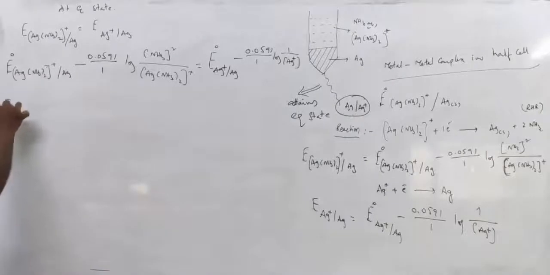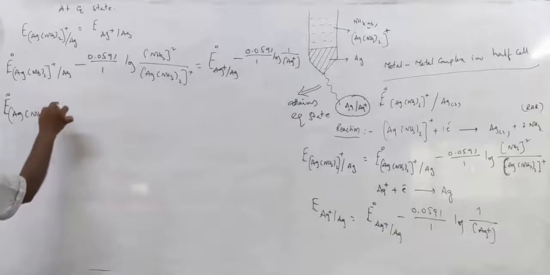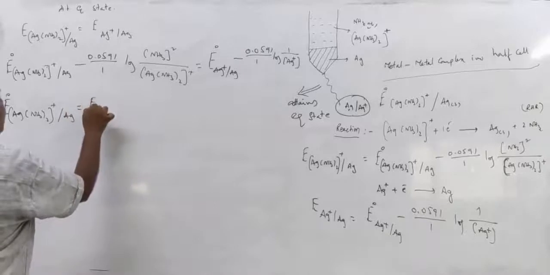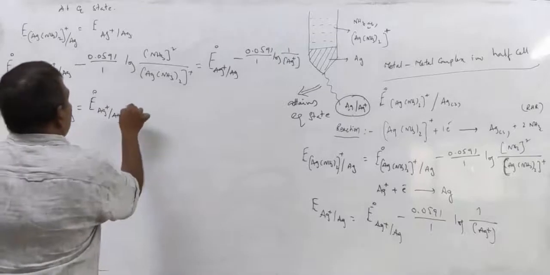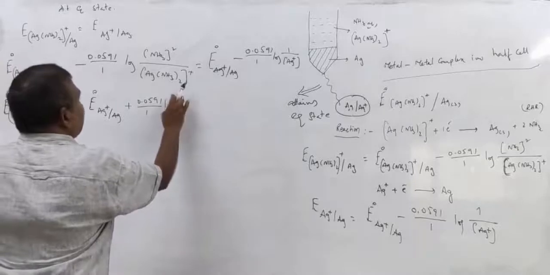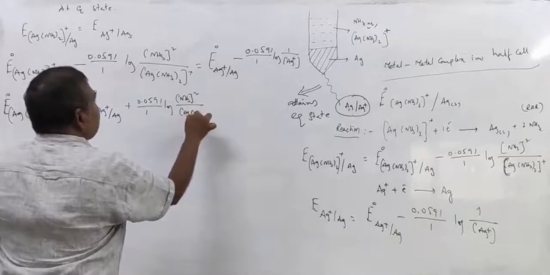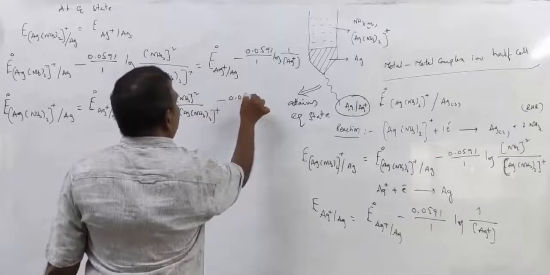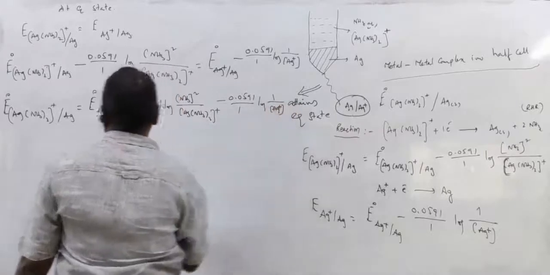Now E naught of [Ag(NH3)2]+ to Ag is equal to E naught of Ag+ to Ag plus 0.0591 by 1 log NH3 squared by [Ag(NH3)2]+ minus 0.0591 by 1 log 1 by Ag+ concentration.